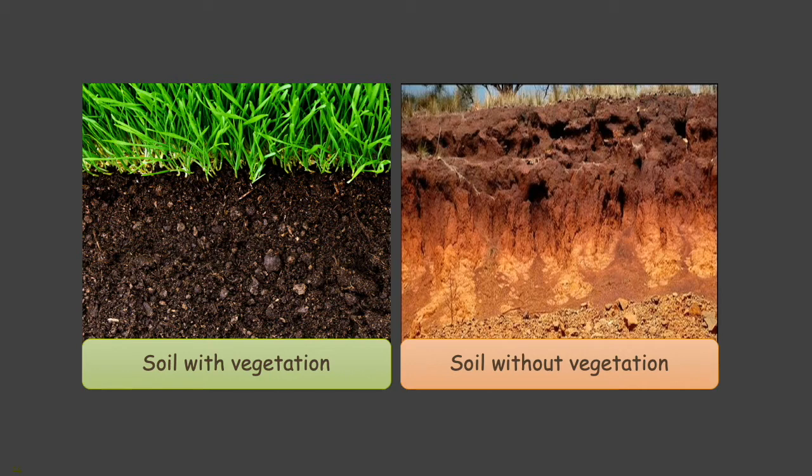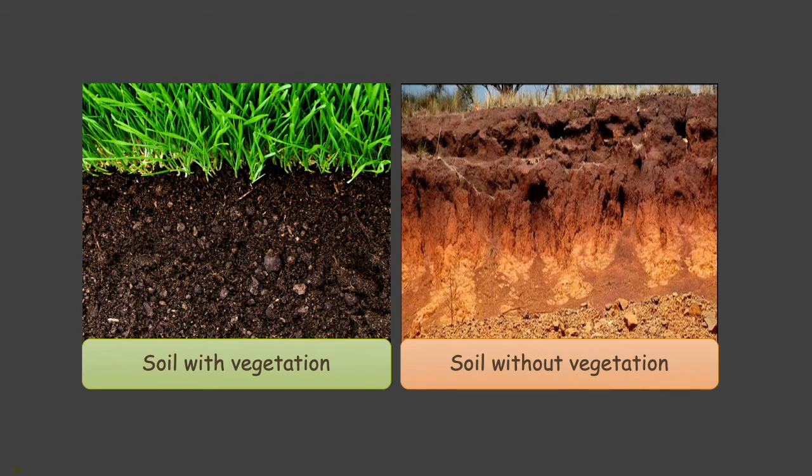Students, do you see any difference between these two pictures? From these two pictures, we can see very dark black soil and reddish brown soil, right? The first soil is very black because it has a lot of vegetation. That means a lot of organic materials.